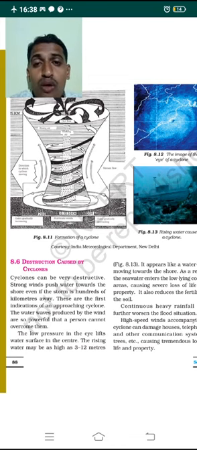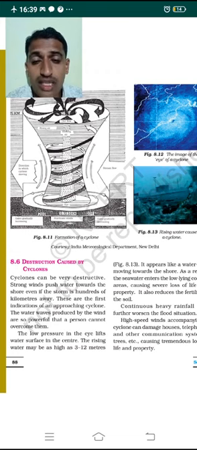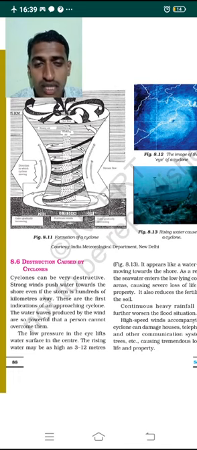The low pressure which is created at the eye lifts the water surface in the center. So that low pressure in the eye of the cyclone lifts the water surface in the center. The water surface at the center place is going to be lifted up because of the eye of the cyclone.